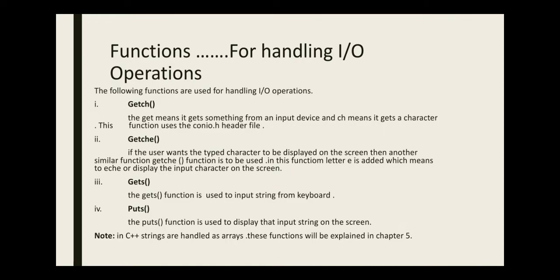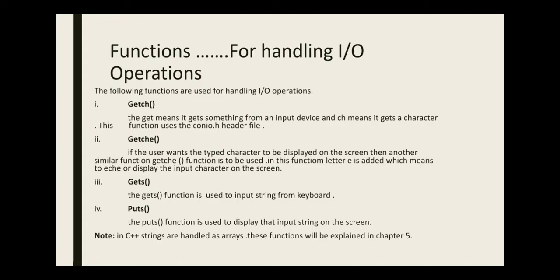C++ के अंदर बहुत सारे फंक्शंस हैं जो कि आपके पास डिफरेंट IO ऑपरेशंस को हैंडल करते हैं. The first one is getch. The get means to get something. To get something means any input from any input device, and ch is a character, and then you must use conio.h header file in a program in which you use getch function. conio stands for what? Console input and output. header file है जिसके अंदर इस function की declaration मौजूद है.